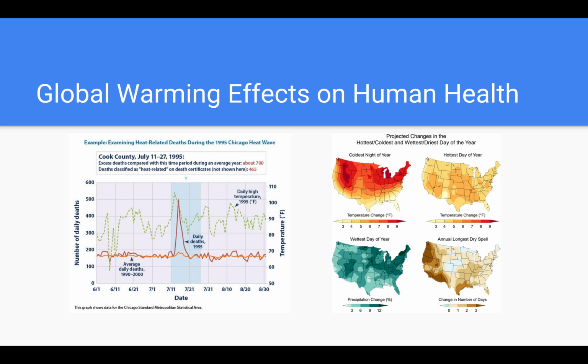So, what are the global warming effects on human health? Warmer temperatures will produce more hotter days and more frequent and prolonged heat waves. Being exposed to extremely high temperatures can result in heat stroke or dehydration, as well as cardiovascular, respiratory, and cerebrovascular diseases. Young children, pregnant women, older adults, and people with certain medical conditions are less able to regulate their body temperature and can therefore be more vulnerable to extreme heat. Climate change is also forecasted to increase the vulnerability of urban populations to future health problems related to high temperatures. Heat waves often go hand in hand with periods of stagnant air, which lead to increases in air pollution and its health effects.